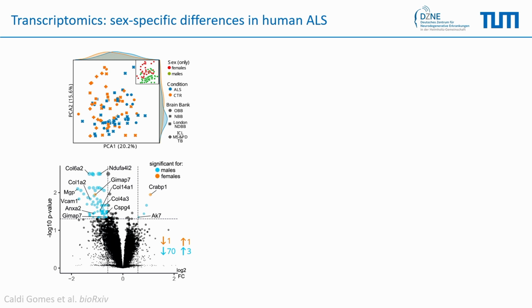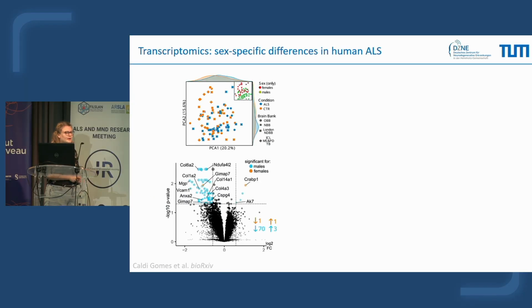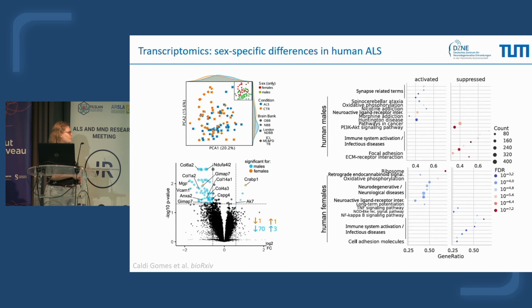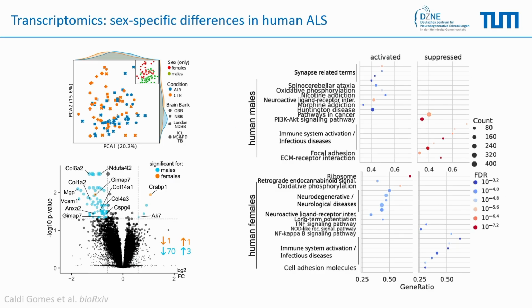Here's the result of the transcriptomics in blue for male, orange for female, and what you can directly see is that we have much more impact in blue, in the male, compared to the female human samples. So then, when we wonder which pathways those genes are involved in, here we analyze the KEGG pathways of those genes separated by sex, male and female. And interestingly, we do see some pathways that are dysregulated the same in male and female.